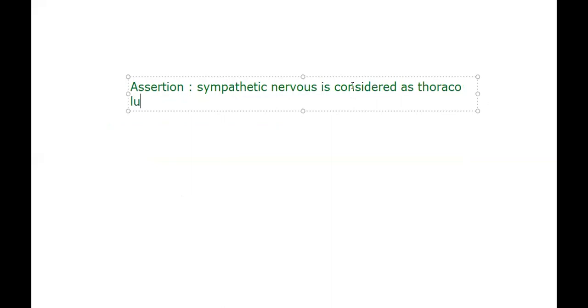Sympathetic nervous system. The sympathetic nervous system is considered the thoracolumbar outflow division. Thoracolumbar division. So why is it called the thoracolumbar division? Because, let me write first of all, then after I'll show.